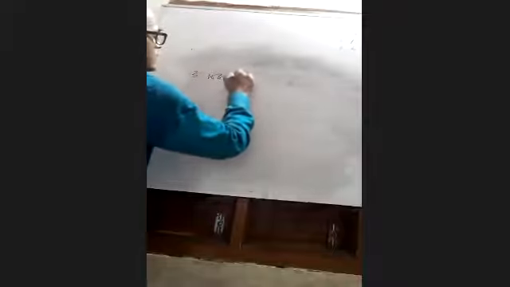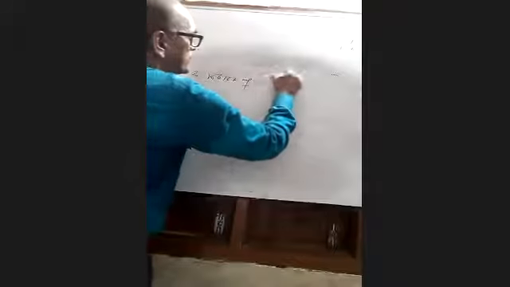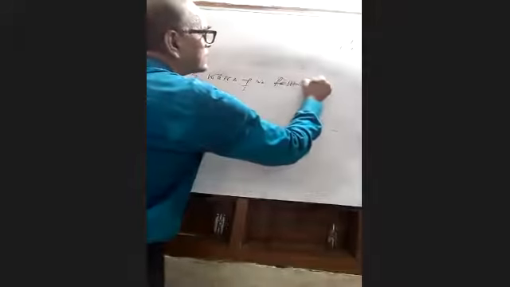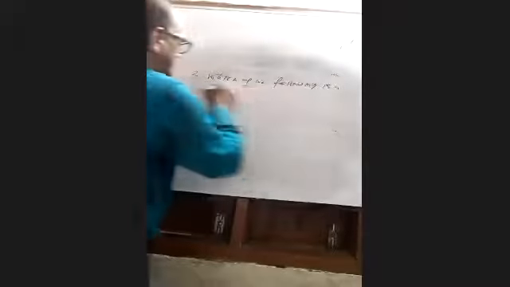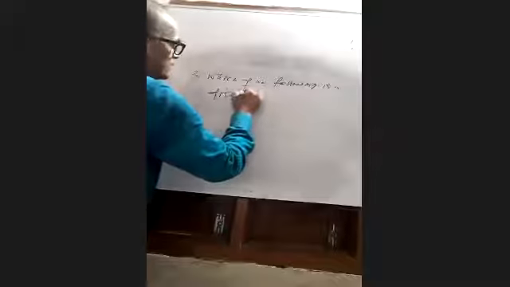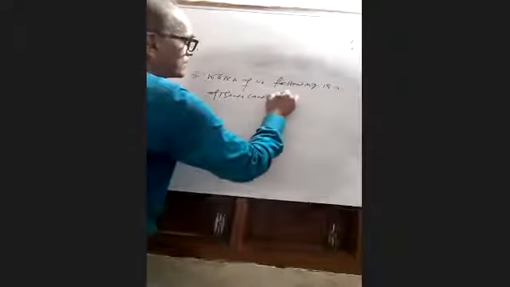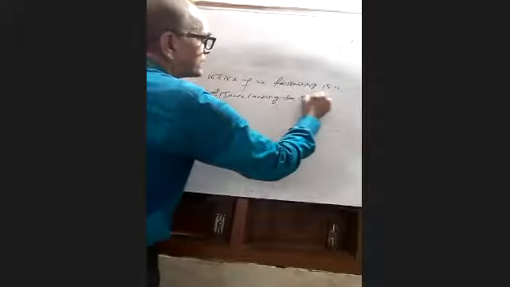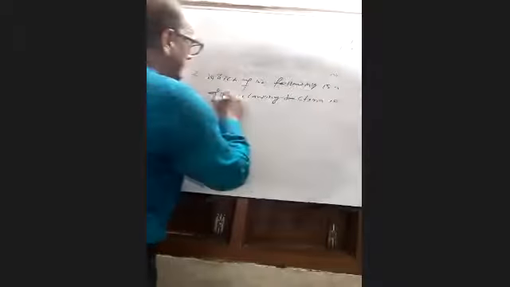Which of the following is a disease-causing bacteria in plants?